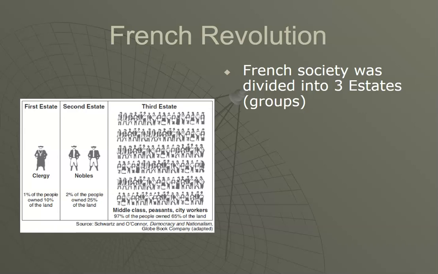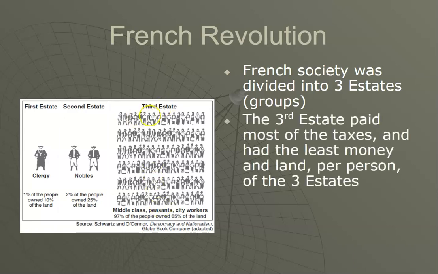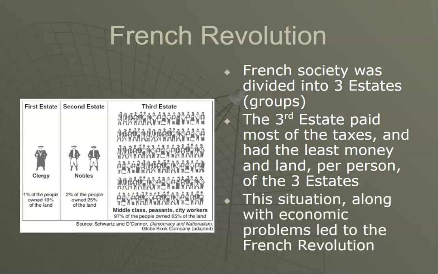French society was divided into three groups called estates. The third estate, the commoners, paid most of the taxes and had the least money and land per person of the three estates. The second estate was the nobility. It made up 2% of the people and owned 25% of the land, while the first estate, the clergy, members of the church, was only 1% of the population and owned 10% of the land. This situation, along with economic problems, led to the French Revolution.